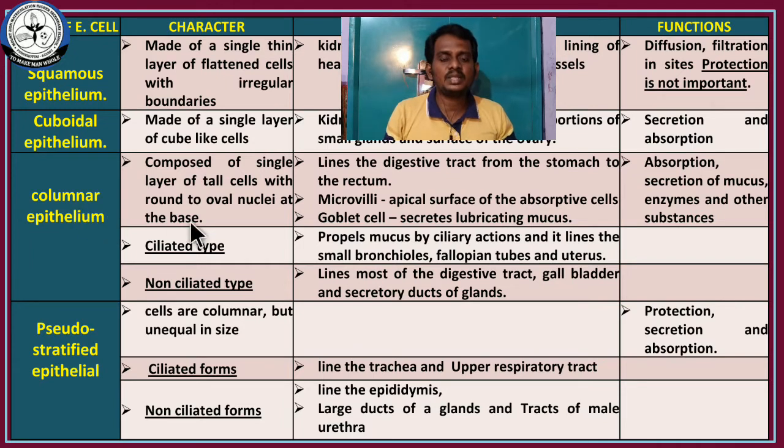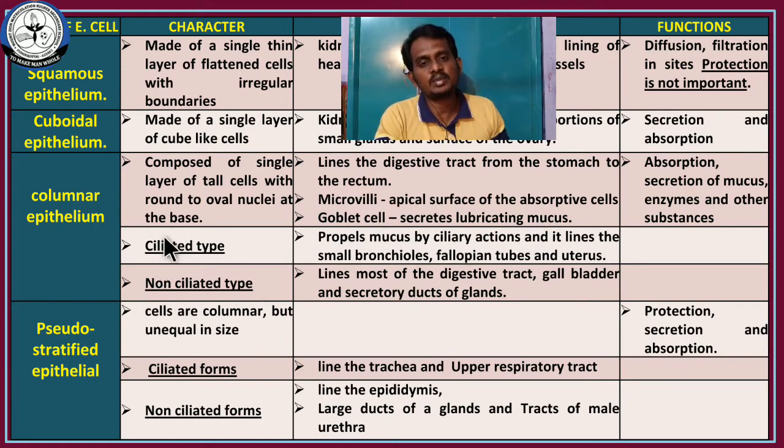These columnar epithelial cells are tall cells, pillar-like cells. The main functions are absorption and secretion of mucus. There are 2 modifications. One is microvilli and the other is goblet cells. The microvilli are responsible for absorption. Small intestine villus oda main function is absorption. Okay. And second one is goblet cell, secreting the lubricating substance. And this is also of two types based on the presence and absence of cilia. One is the ciliated type, another one is the non-ciliated type.